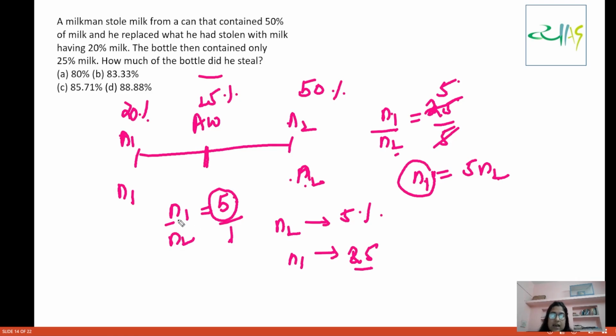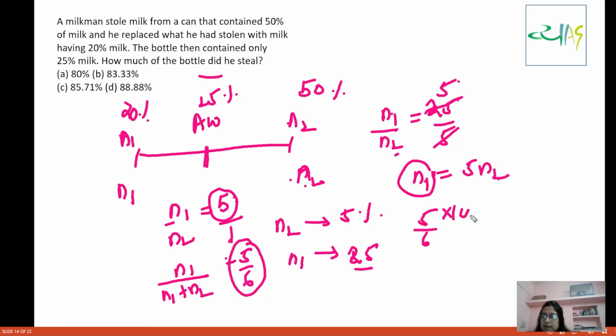If the ratio is 5 is to 1, how will you calculate the percentage? N1 upon N1 plus N2. So this will become 5 by 6. Now you can do 5 by 6 into 100. So how much are you going to get? 6 one times, and then you have this 4, so 6 times. This will be 16.666, it will repeat.